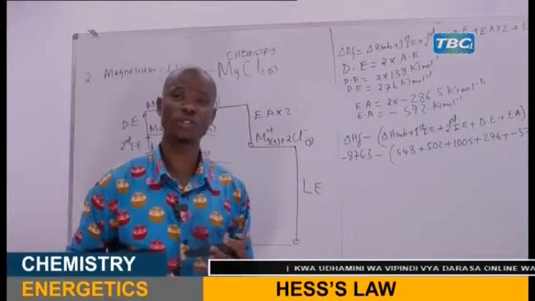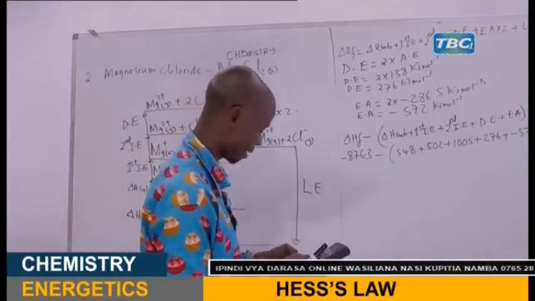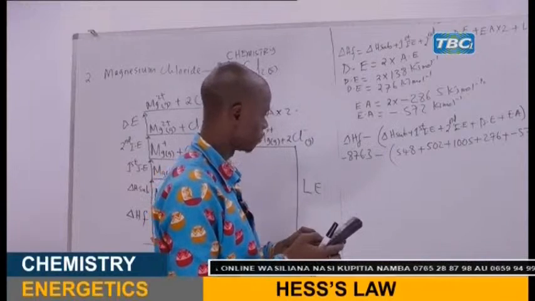My dear student, it is a very simple calculation. You can use the calculator. First you have to deal with the bracket there. Let's sum together.